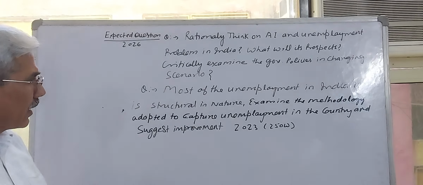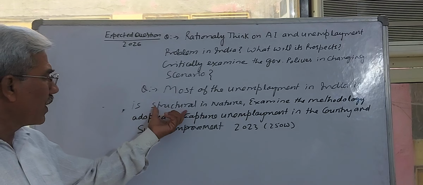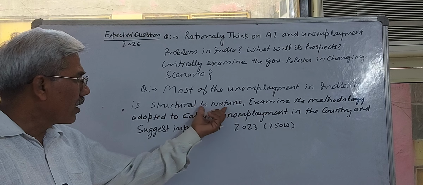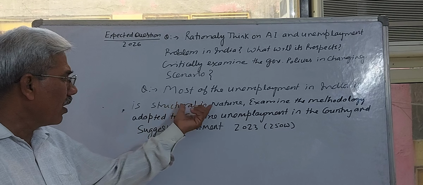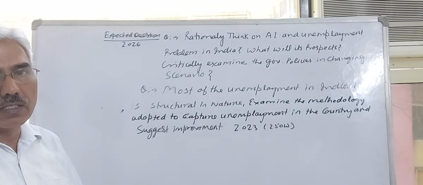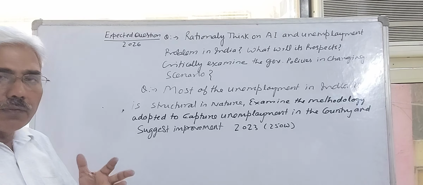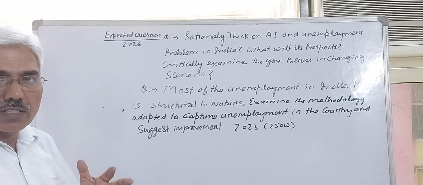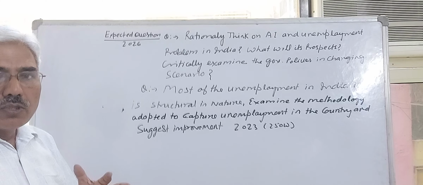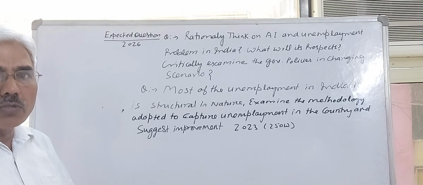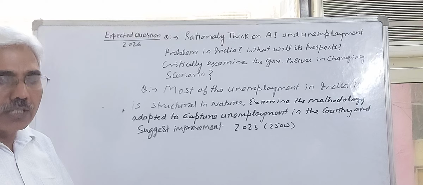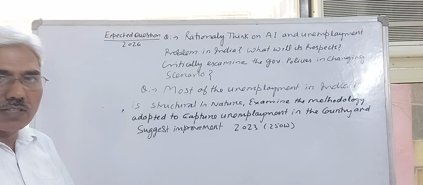If I further explain what is the meaning of structural nature, structural unemployment means what? Structure of the society, think about that one. There are the four Varnas: Brahman, Kshatriya, Vaishya and Shudras. Shudras were prohibited from holding property and different kinds of sanctions were imposed on this section.